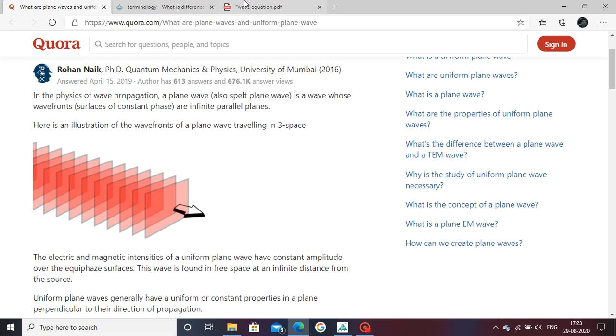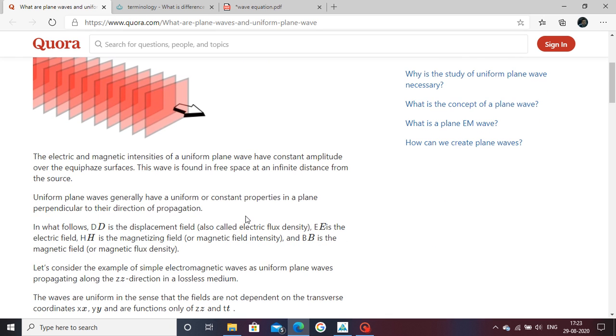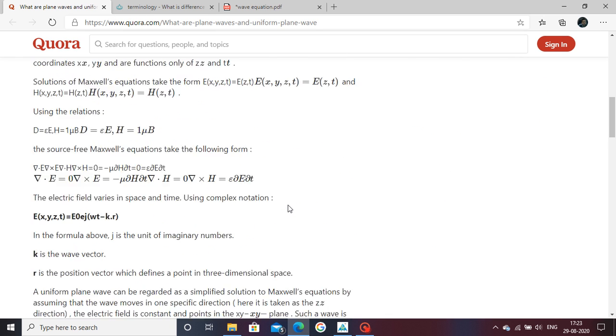Next is the uniform plane wave. A uniform plane wave means the electric and magnetic field components are the same at all points in the direction of propagation, and the direction of propagation is perpendicular to the electric and magnetic fields. The electric and magnetic fields are also perpendicular to each other. This also shows you the plane wave.